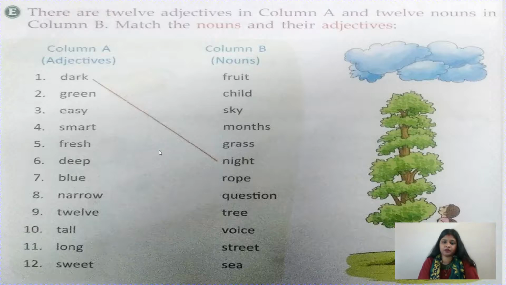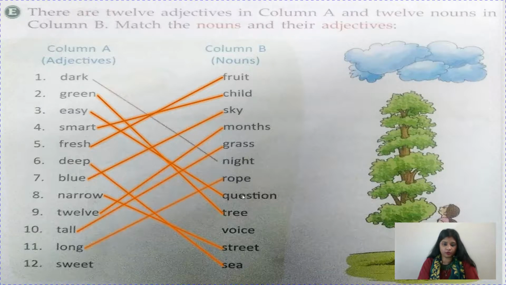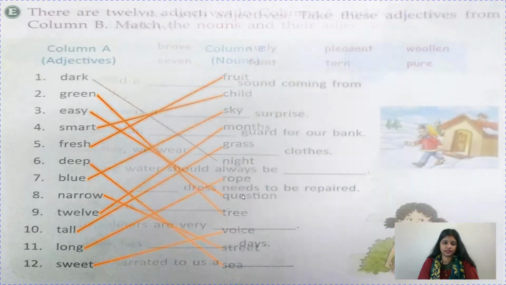Dark night. Green grass. Easy, easy question. Smart child. Fresh fruit. Deep sea. Blue sky. Narrow street. 12 months. Tall grass. Long rope and sweet voice. See children, I am here only to help you. You have to do all these things on your own, and after doing, you can check your answers from here.